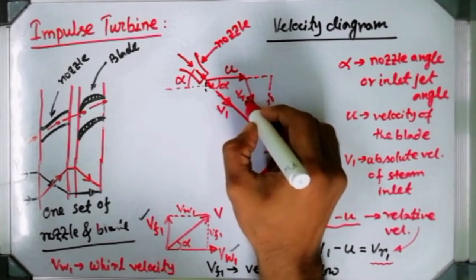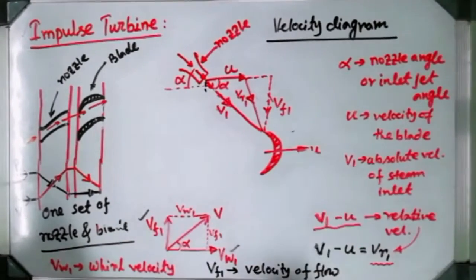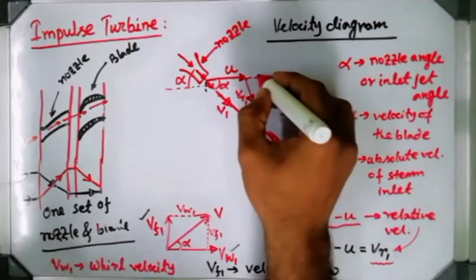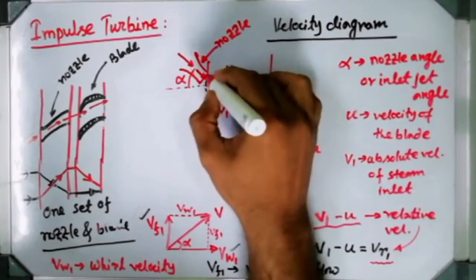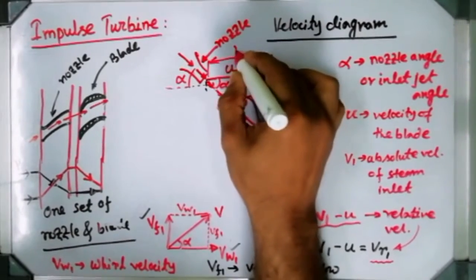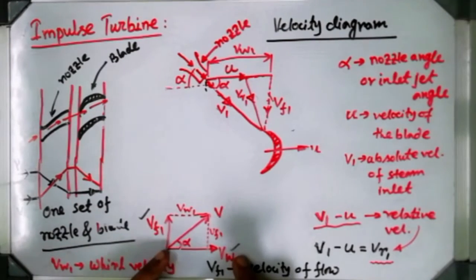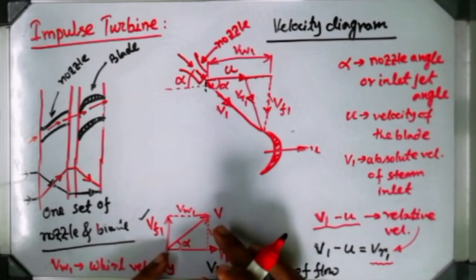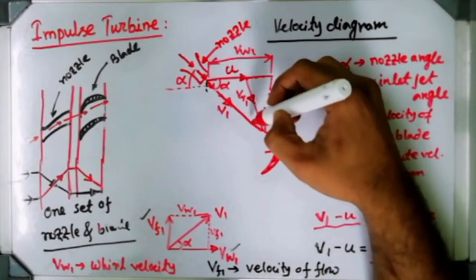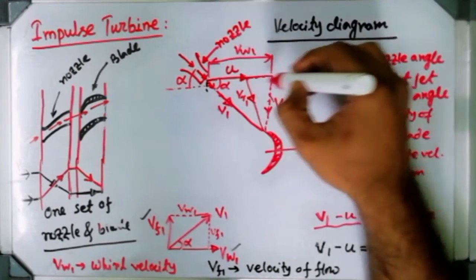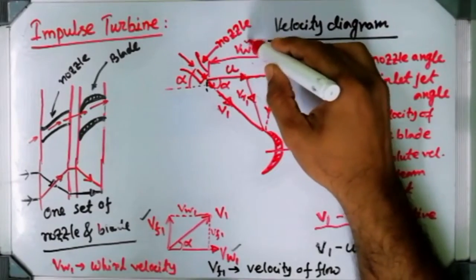This is the VR1 and this vector is now coming to VF1, that is the velocity of flow, and this vector is known as the whirl vector, that is VW1. See, VW1 is the horizontal component of V, or rather say V1. So V1 is this vector. The horizontal component of this vector will be the whirl part. That's why I have taken VW1.